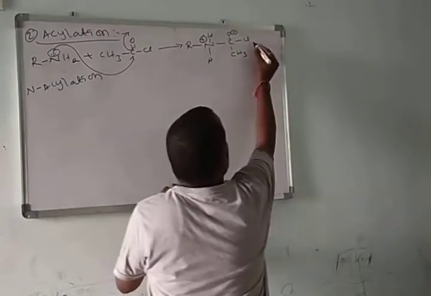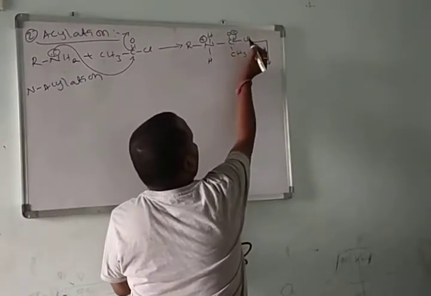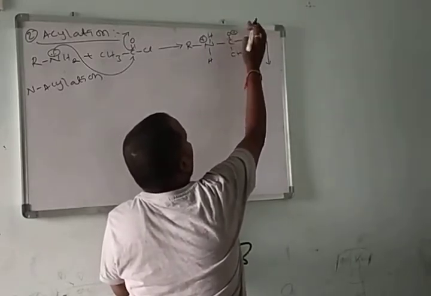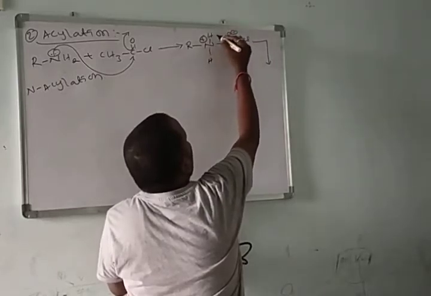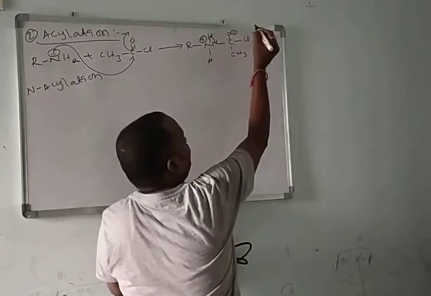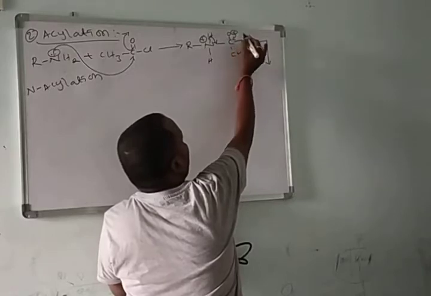What happened here? The nitrogen-hydrogen electrons are transferred towards nitrogen, and the oxygen-carbon electrons are transferred towards carbon.